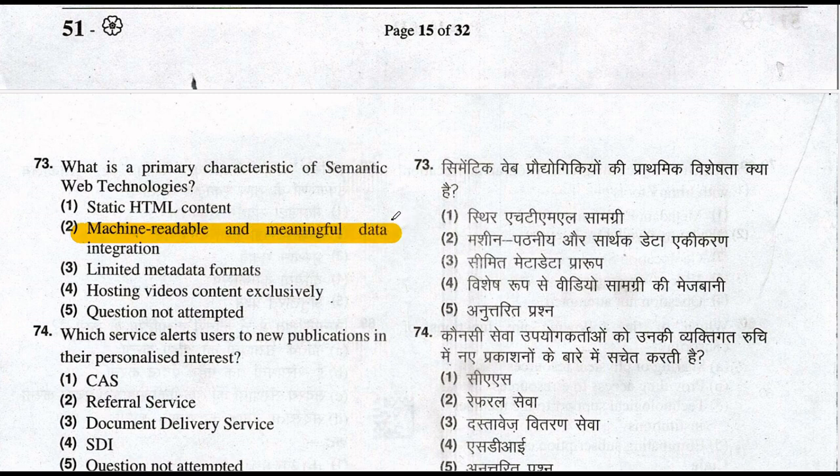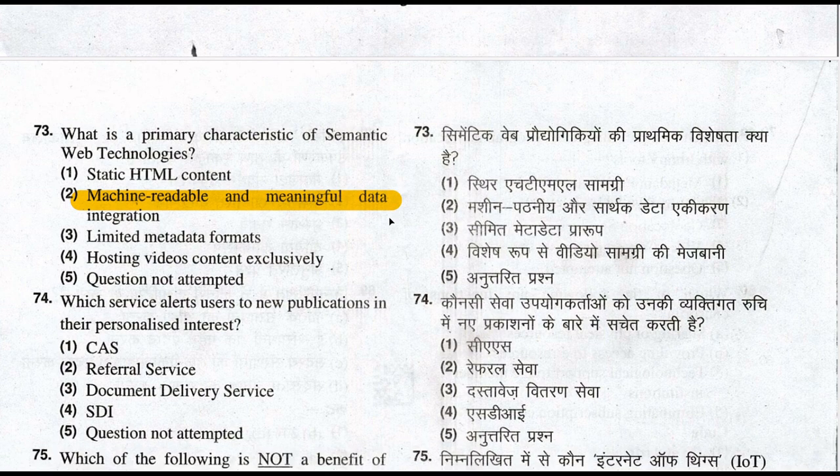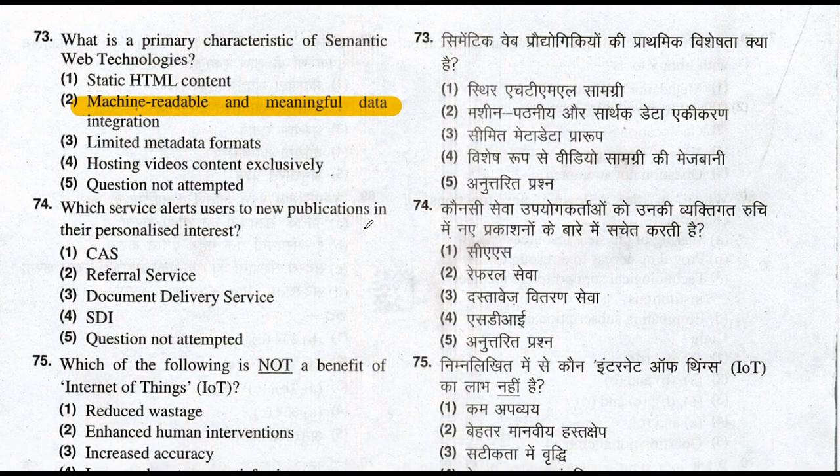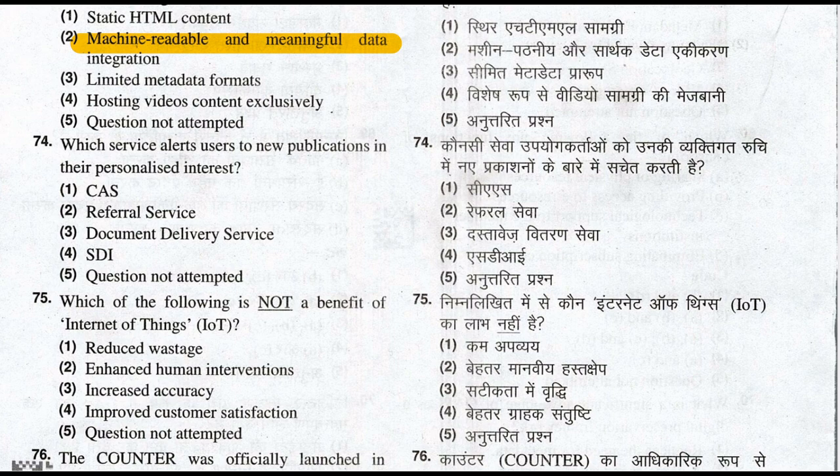Let's move to question number 74. Which service alerts users to new publications in their personalized interests? It's SDI, option number 4, the right answer. Selective dissemination of information. This is the service that alerts users to new publications in their personalized interests. So option number 4 is the right answer to this question.